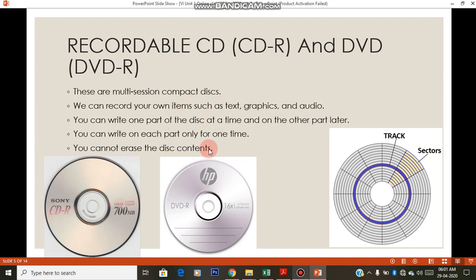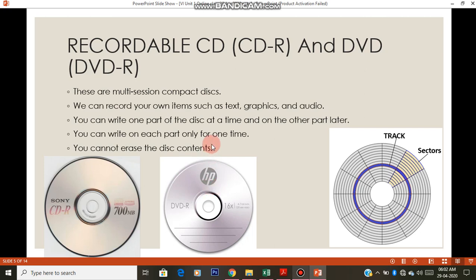What is the use of this? On the CDs when you buy, you can see it has written CD hyphen R, and on the DVD also it will be like this. You can store whatever you want, like text, documents, word files, images, music files, songs, videos, anything you want you can save on these CDs or DVDs.